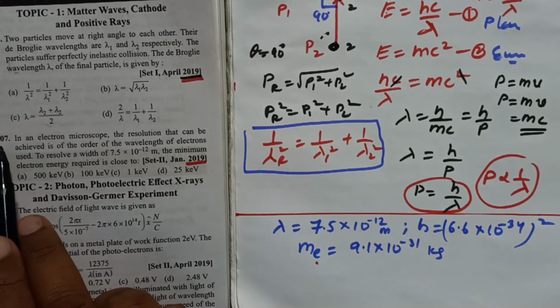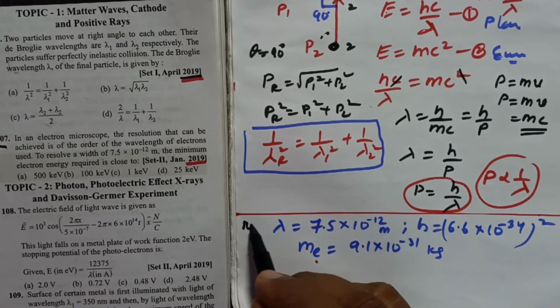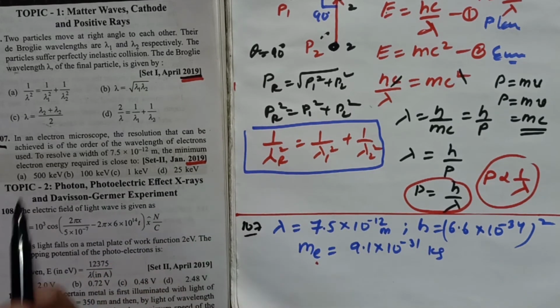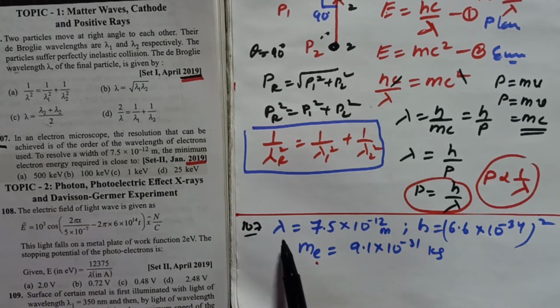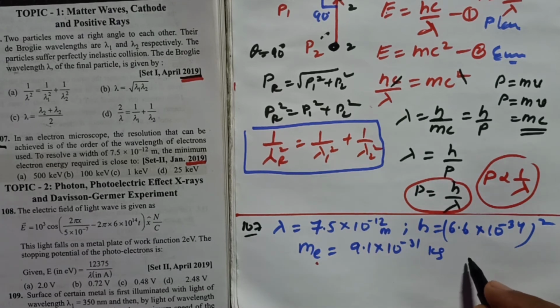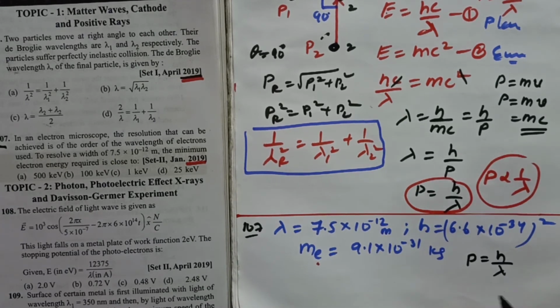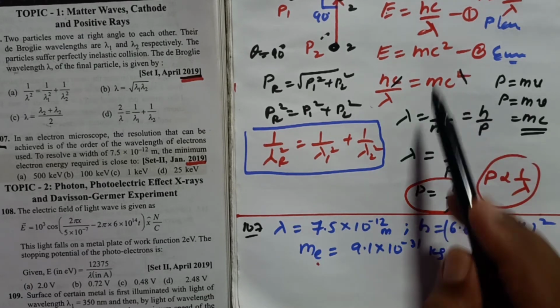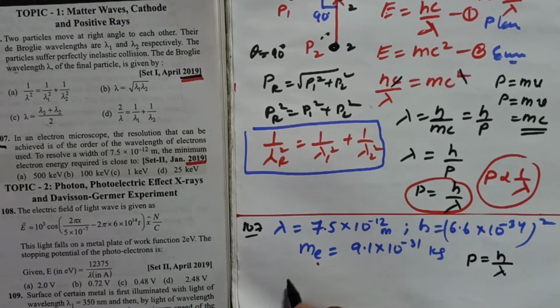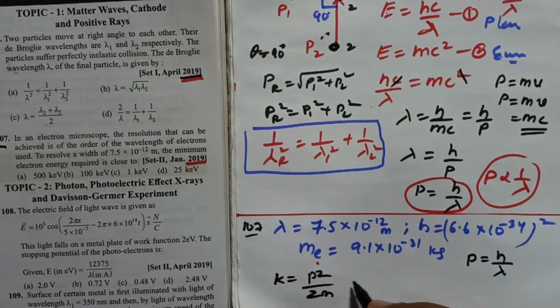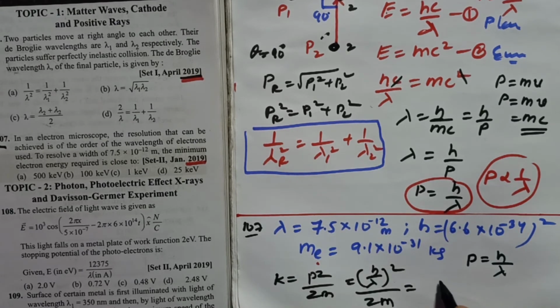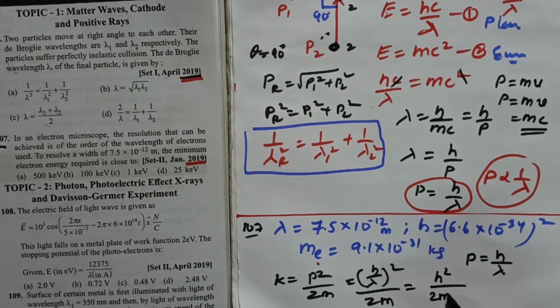Okay, see this problem number 107. How are you going to solve this problem? It's very simple. He is asking us to find the energy. How do you find the energy when lambda is given? You just know that p is equal to h by lambda, which I derived earlier in the previous problem. You know that kinetic energy is equal to p square by 2m. Substituting p as h by lambda, you get h by lambda whole square by 2m, that is h square by 2m lambda square.